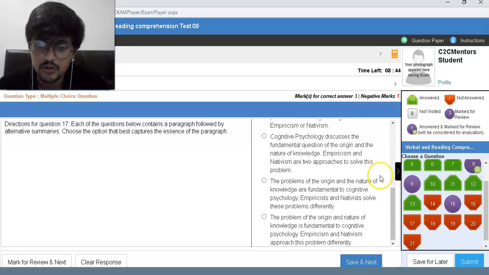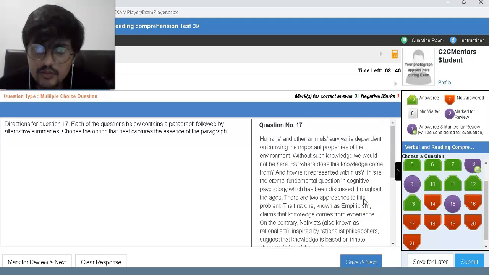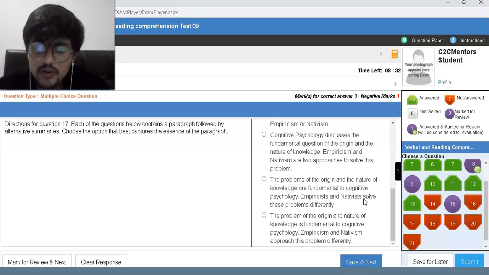Empiricism and nativism are two approaches to solve the problems of the origin and nature of knowledge, which are fundamental to cognitive psychology. The two approaches solve these problems differently. Yeah, this makes a lot more sense.